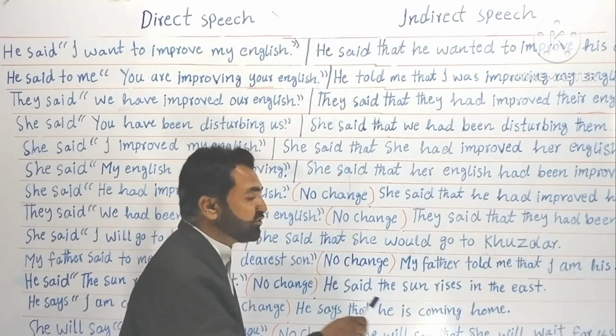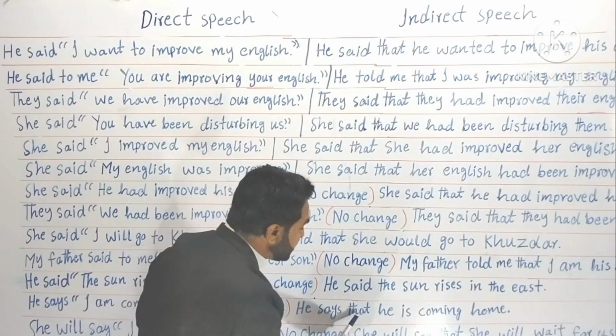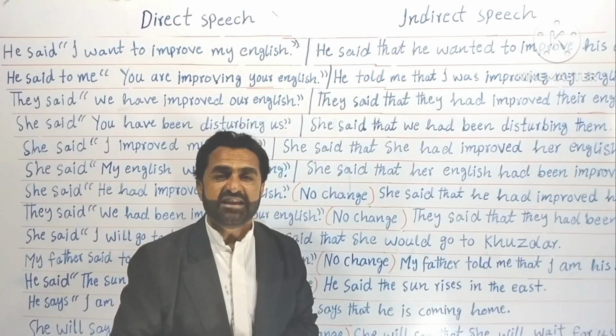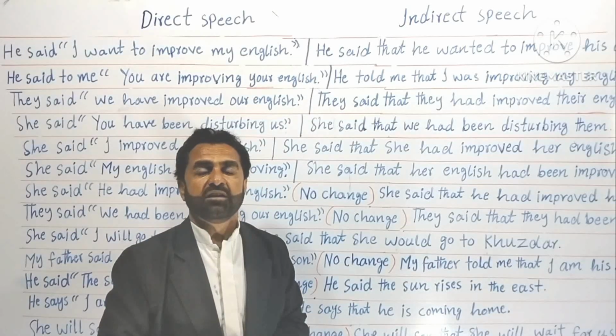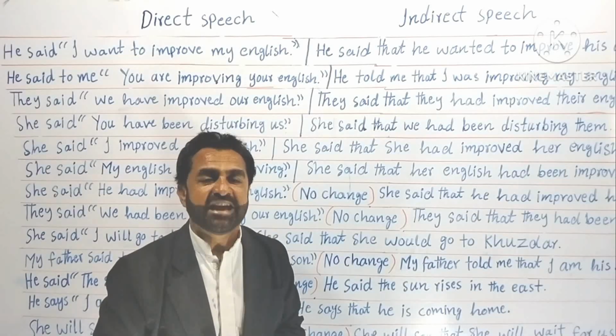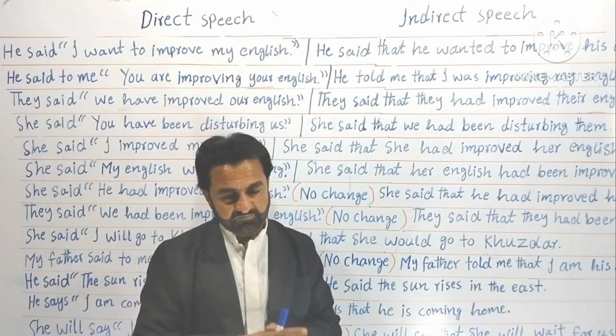Now my brother is talking to me about that brother who is abroad. He says that he is coming home. Direct speech, he says, I am coming home. Indirect speech, he says that he is coming home. Understood?